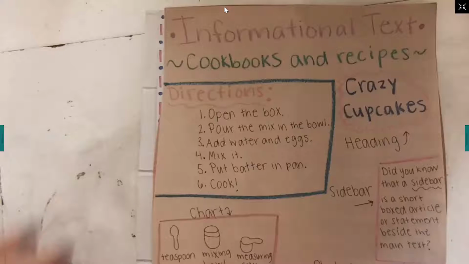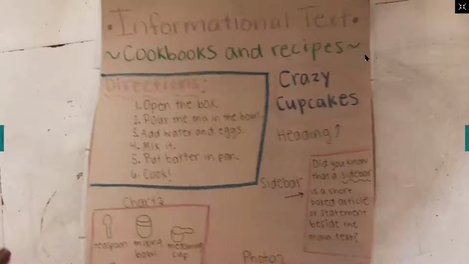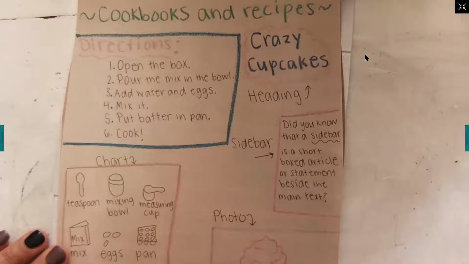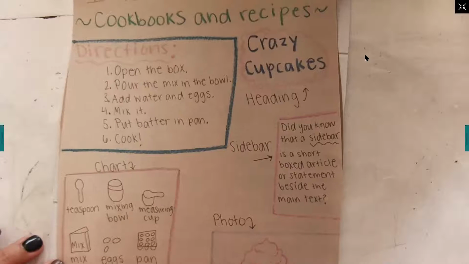Let me share my screen so we can go over what we've been talking about. One of the types of text that we've been talking about are recipes. And just so we remember, recipes have directions and they have ingredients and sometimes they have photos.